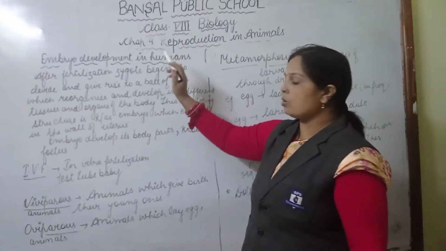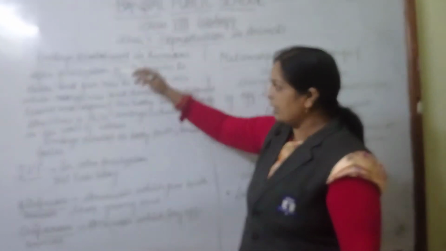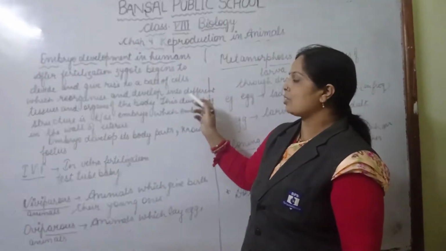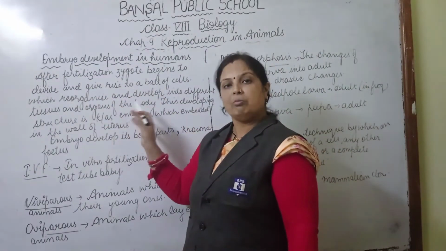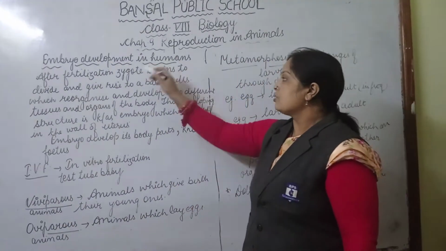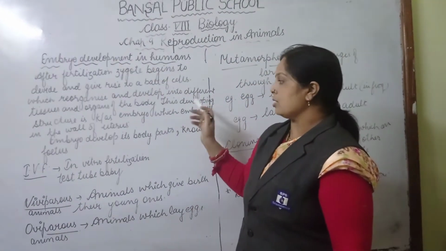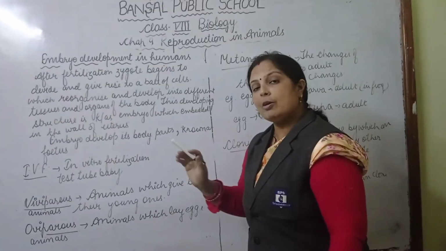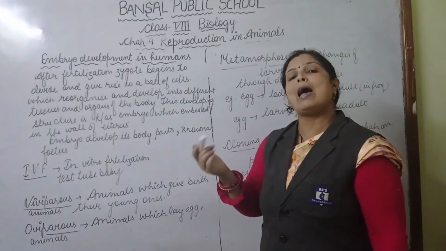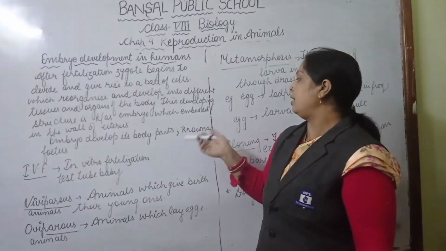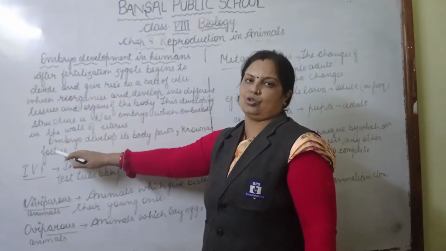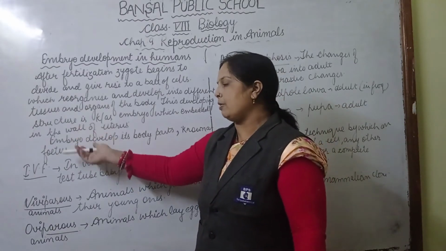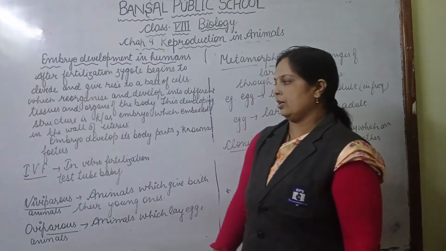Clear? Then in the zygote, division takes place and the zygote converts into a ball-like structure in which tissues and organs form. Clear? And it becomes embedded in the uterus. This is known as an embryo. Clear? When the embryo develops its body parts such as head, neck and hands, it is known as a fetus. The developing form of the zygote is known as a fetus.